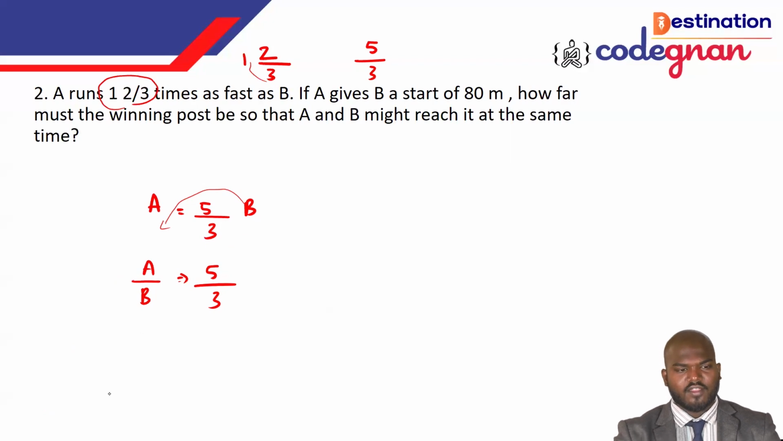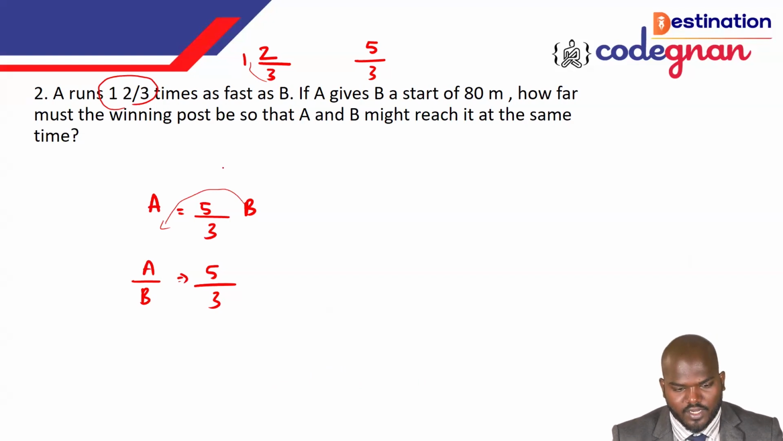And the next thing, you consider that A runs for 5 meters and B runs for the remaining. So they have given very clearly that A gives B a start of 80 meters. How far must the winning post be so that A and B might reach at the same time? That's a little bit different question that you need to approach very clearly. If you are not approaching it that way, it's a little bit hard to get the answer.